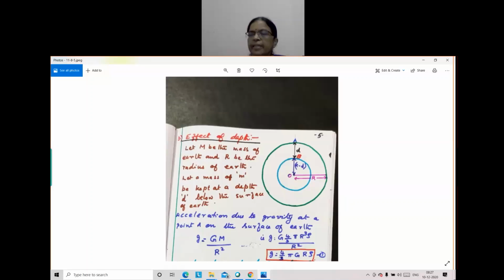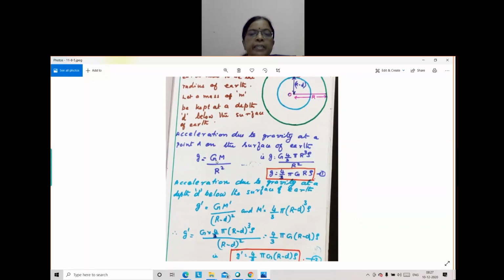9.8. What is the equation? We are deriving the equation here. So g equal to what? g equal to capital GM by r square, correct. At A, when the body is at A, we write this